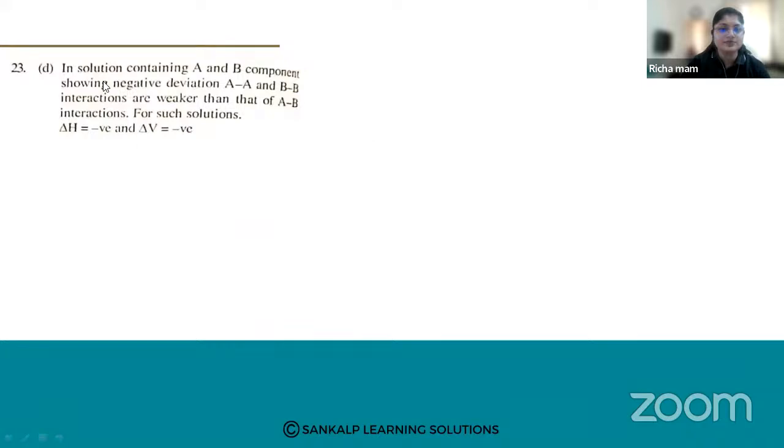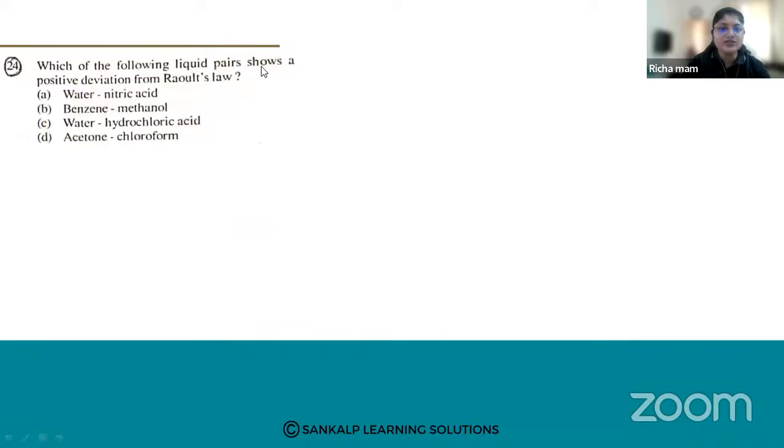Next question. Which of the following liquid pairs shows a positive deviation from Raoult's law? When you are studying the deviations, there are some examples which are listed out. So please go through the examples, very important. Like this, the questions are given. Some options, pairs will be given, and from that you have to choose the correct one and tell which pair shows the positive deviation. A, water nitric acid. B, benzene methanol. C, water hydrochloric acid. And D, acetone chloroform.